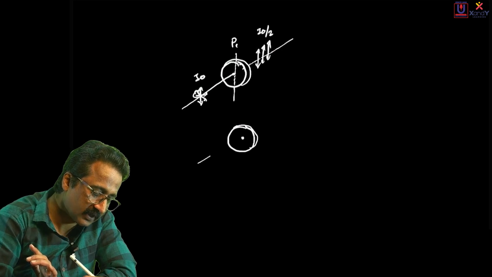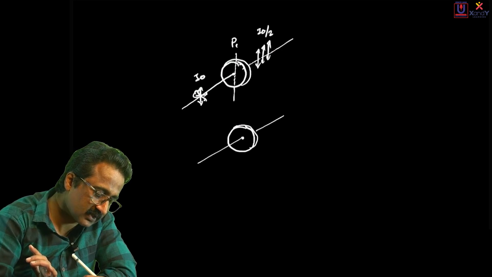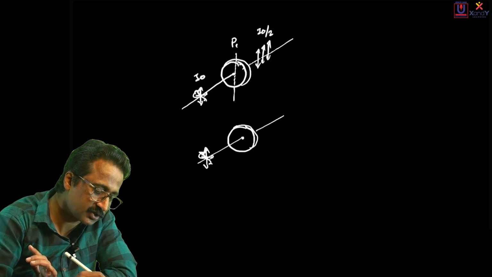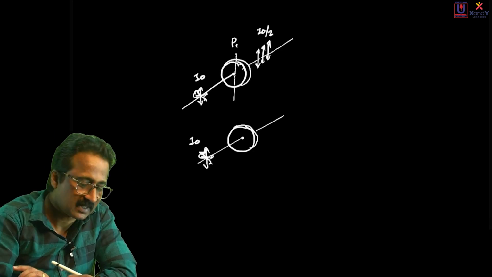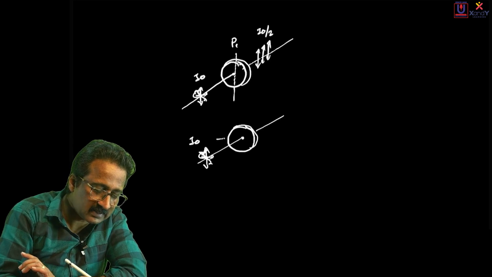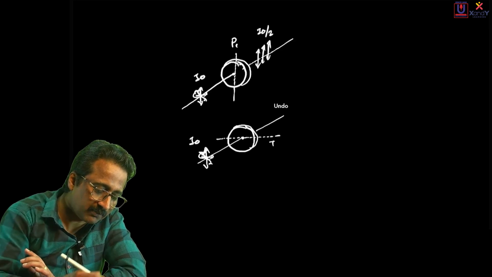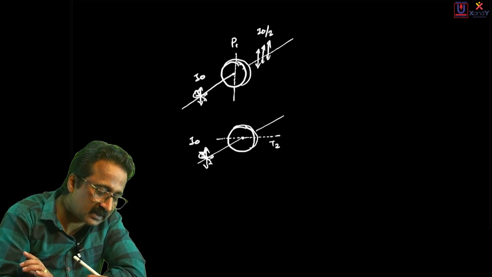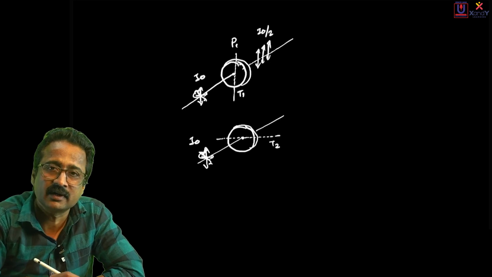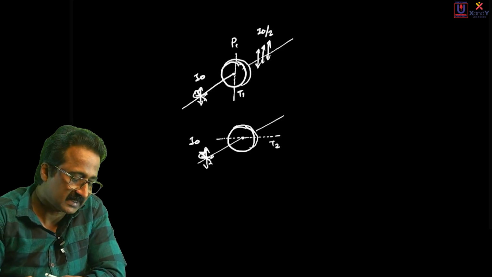Yes, this is the way light is coming. This light is unpolarized. It has vibrations in all directions. Again, I0 is the intensity. Now the second polaroid has a transmission axis like this. This is T2. They clearly mention that the transmission axis of the second polaroid is perpendicular to the first. So T1 and T2 are perpendicular.